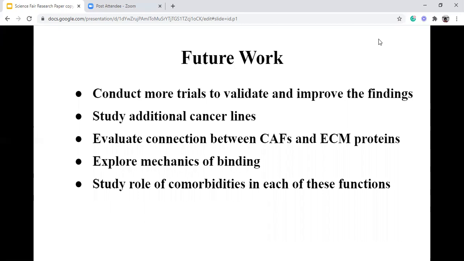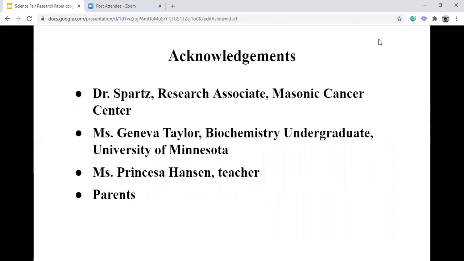In the future, I hope to conduct more trials to validate and improve my findings from the experiment. It is also important to study how CAFs from a variety of cancer lines change and affect one another. And furthermore, I hope to evaluate the connection between the CAFs and the ECM proteins, and how it influences the expression of other proteins like collagen. I hope to also explore the mechanics of binding and study the role of comorbidities in each of these functions.